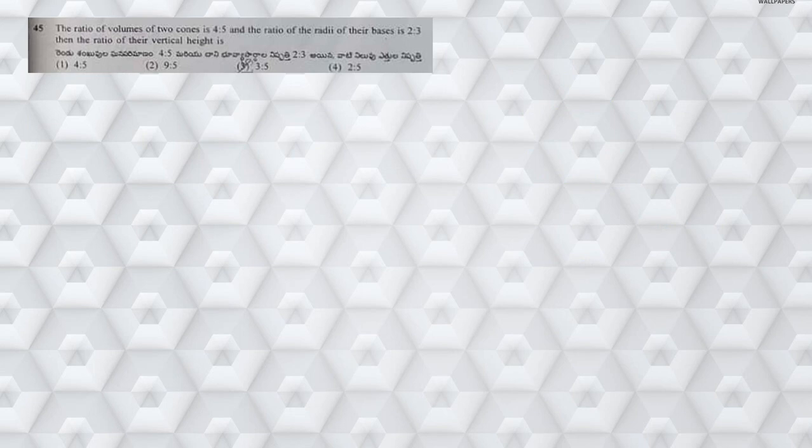Next, question number 45. The ratio of volumes of two cones is 4 is to 5. Sorry, what he has given is the ratio of volumes, right? So this is nothing but V1 by V2. So V1 by V2 is equal to 4 is to 5. The ratio of the radius of their bases, that means R1 is to R2 is equal to 2 is to 3. Now what is he asking? The ratio of their vertical heights.